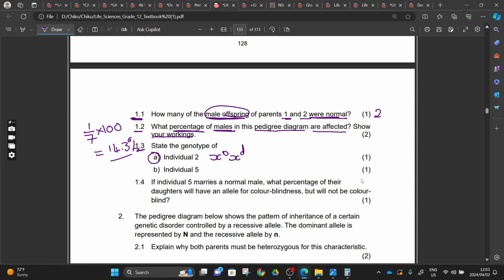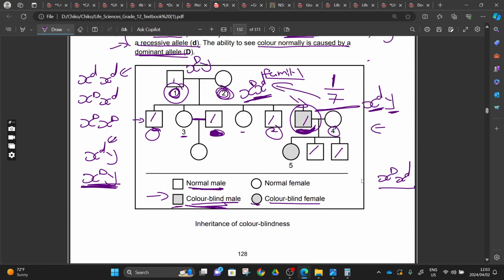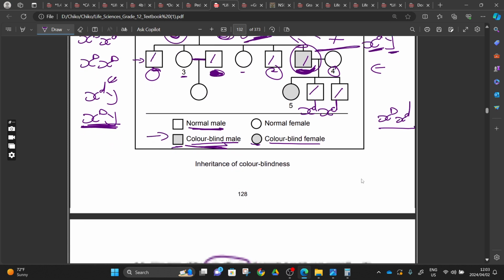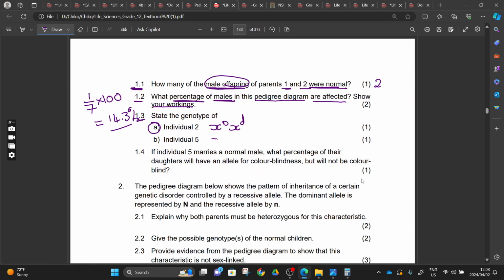And individual number 5, we know that when we are dealing with a recessive, she will have to be like this for her to be affected, right? When we are dealing with a sex linked disorder, every female that is affected, if that disorder is caused by a recessive allele, it means that person is having 2 of those recessive alleles.